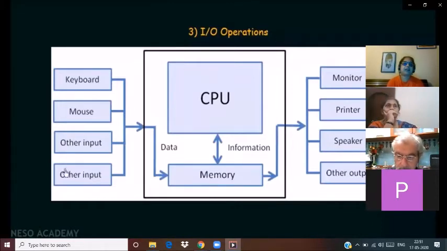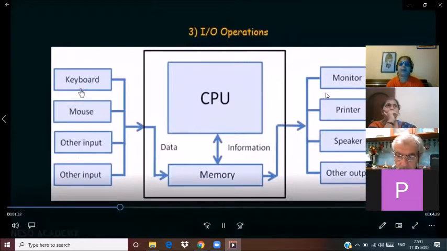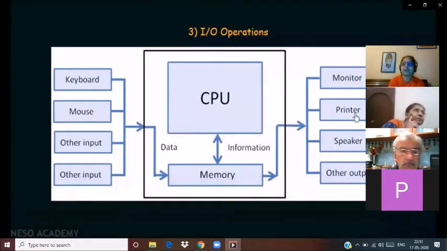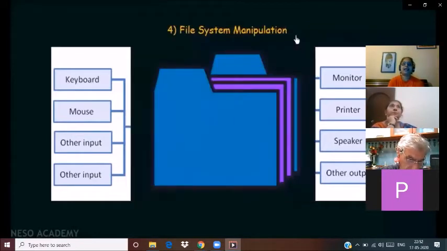These are the input devices, keyboard, mouse, and others. Here you have the output devices like monitor, printer, speaker, etc. Whatever input and output operations the user wants, they are actually performed by an operating system, but the impression is given that the user has every control.